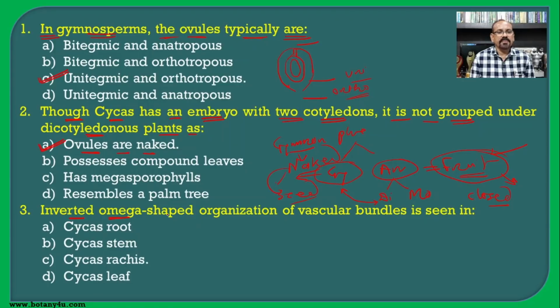Then inverted omega shaped organization of vascular bundles is seen in. So if we see this diagram, and this comes from the TS of the rachis. Here such a type of arrangement of the vascular bundles is there in the TS rachis, which is nothing but the inverted omega shaped type of arrangement, and hence the Cycas rachis is the correct option for this question.